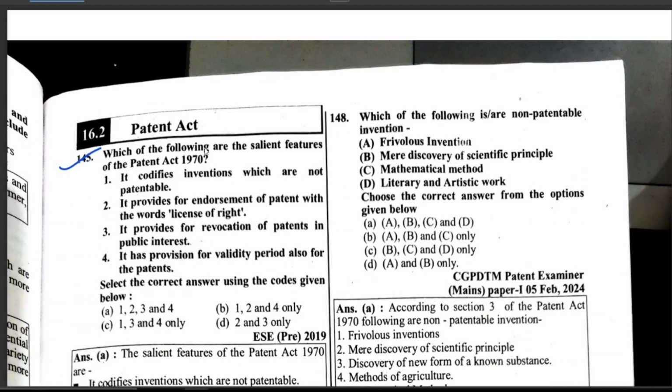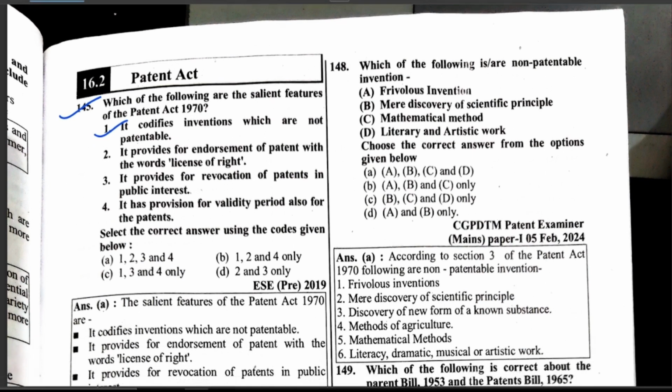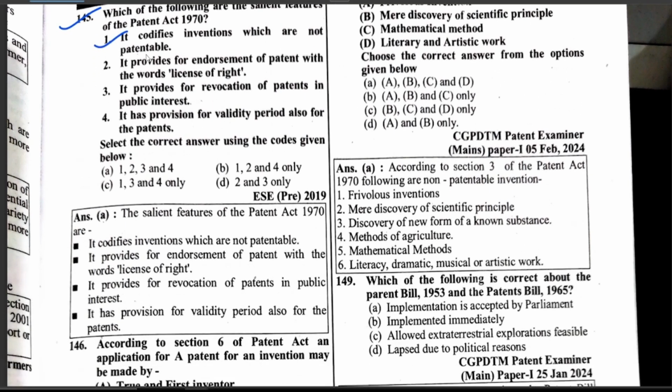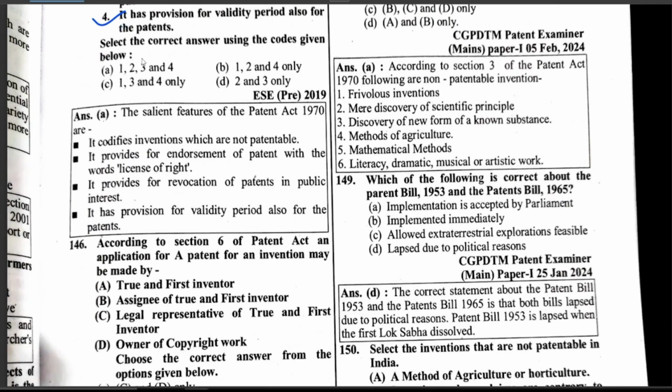Patent Act. Which of the following are the salient features of the Patent Act 1970? It codifies inventions which are not patentable. It provides an endorsement of patent with the words license of right. It provides for the revocation of patent in the public interest. It has a provision for validity period for patents. So 1, 2, 3, 4, all statements are correct.